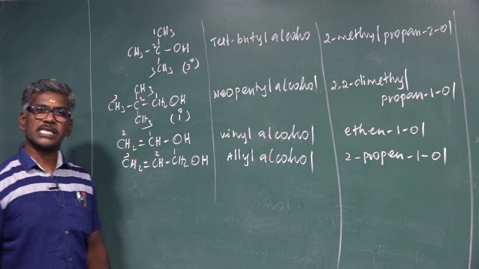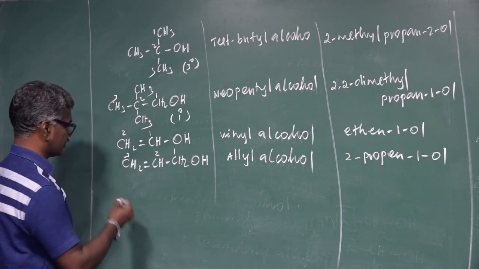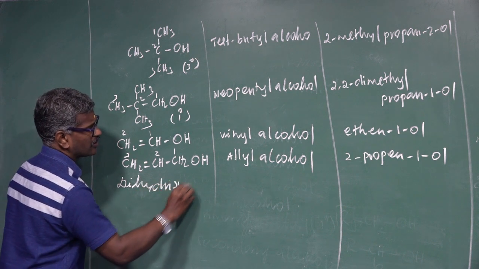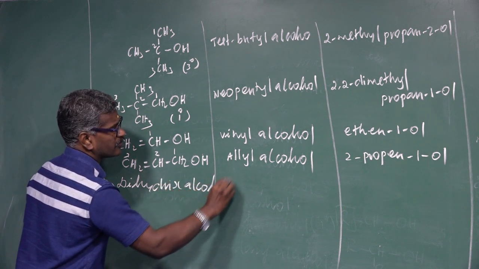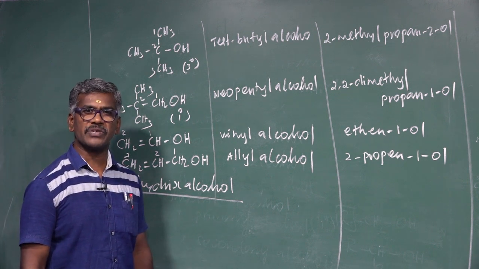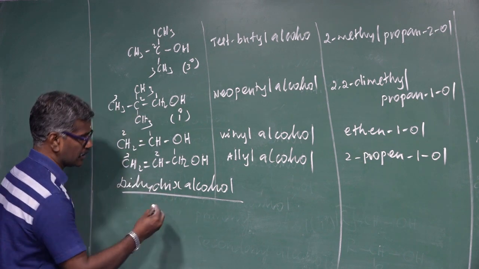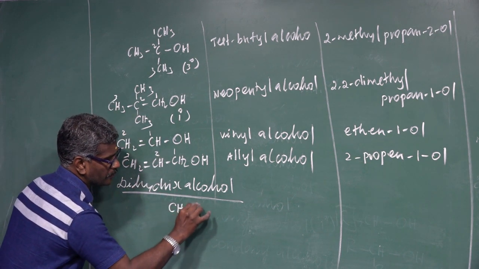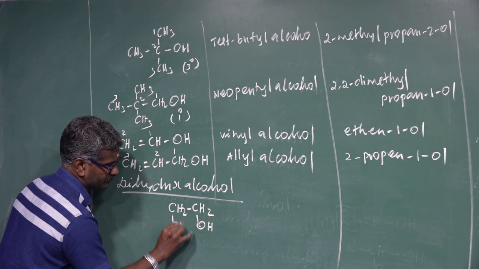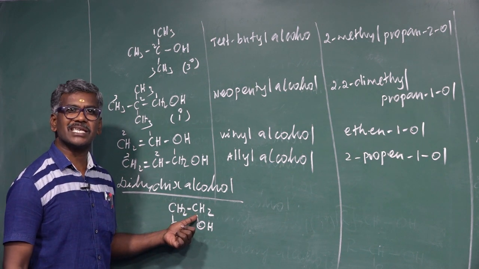These all are examples of monohydric alcohol. Another one is a dihydric alcohol. What is the definition of dihydric alcohol? An organic compound which contains 2 OH groups. This name is called dihydric alcohol. For example, CH2, OH. This is present on adjacent carbon atoms, and the name is called vicinal.